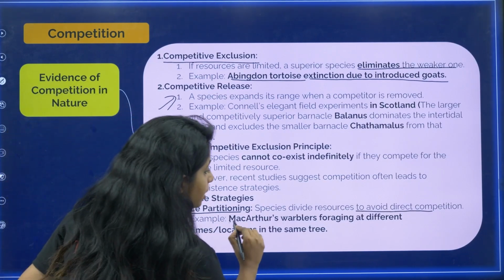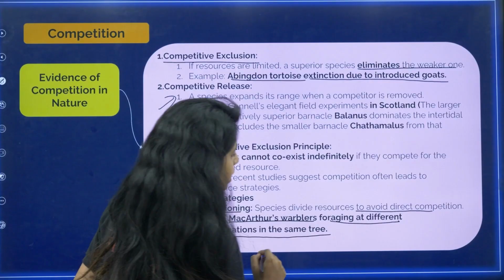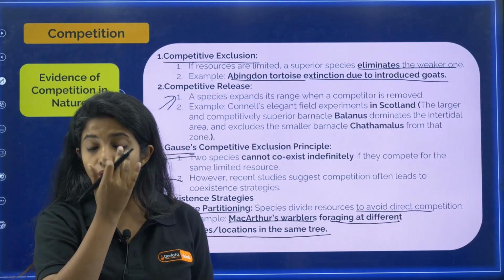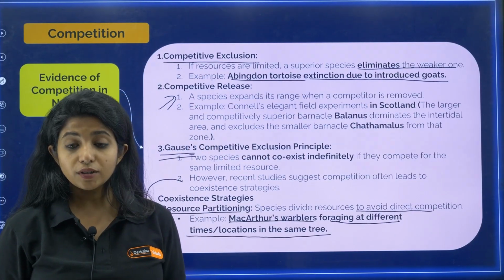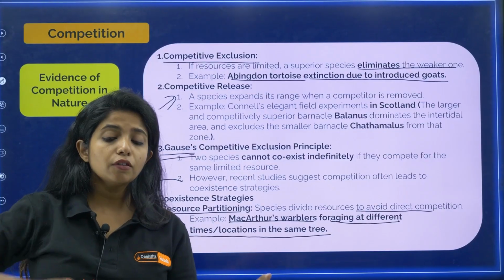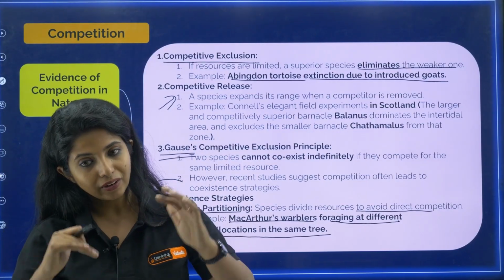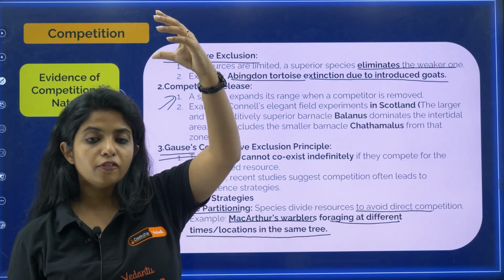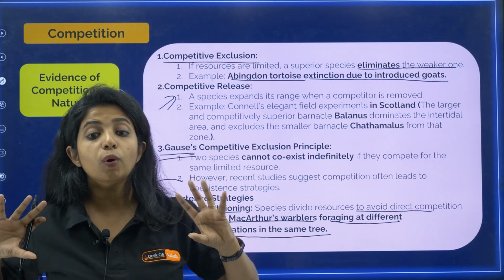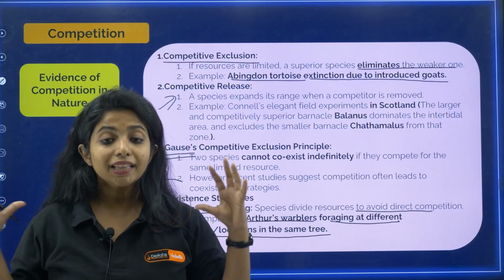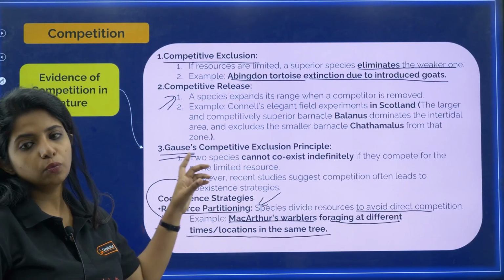Example, MacArthur's warblers foraging at different times and locations in the same tree. So there were 5 different species of warblers, my dear children, and all of them could survive on the same tree. Why? Because their foraging time was different. For example, some of the organisms were eating from the lower part, some from the upper part, some were coming in the morning, some in the afternoon. In that way, they were able to coexist. And this process is known as resource partitioning, which is completely opposite to what Gauss said.